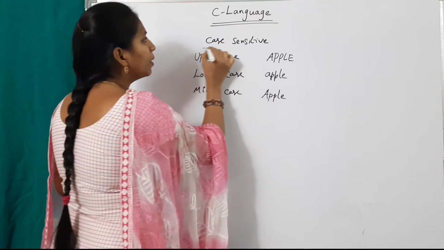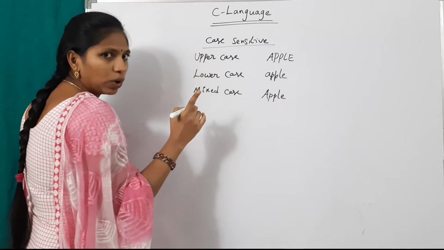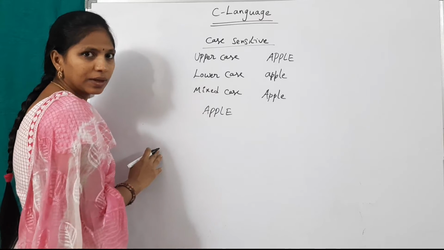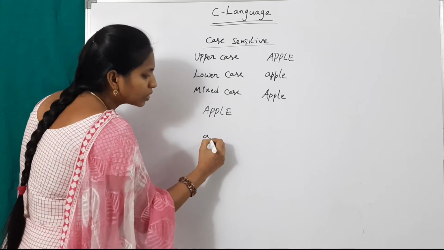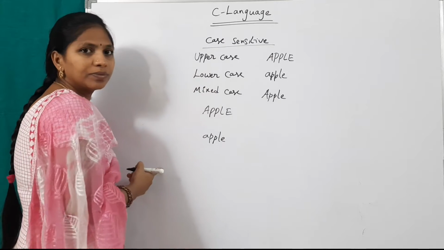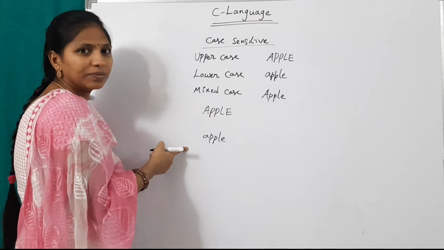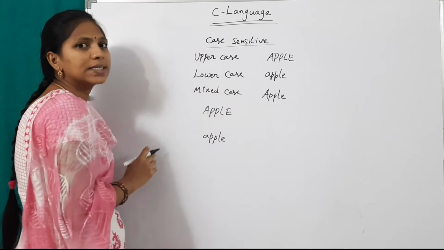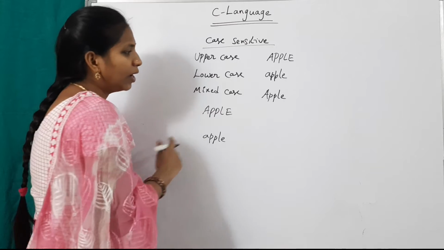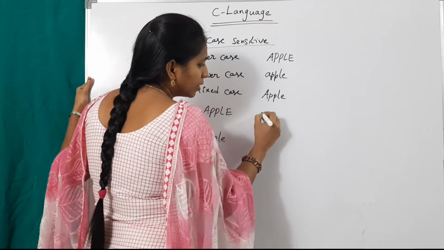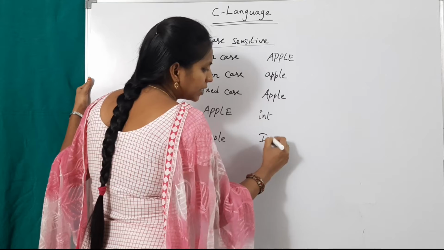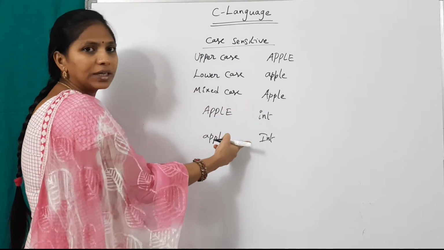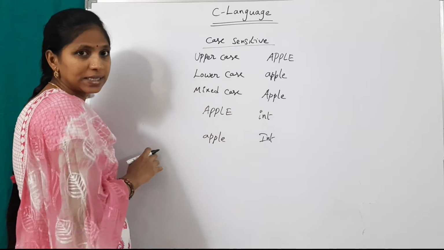Here, case sensitive means if I write in the program apple like this, with capital letters, and in the remaining statements I use it like this, both are different. This is different from this. This is called case sensitive language. Suppose small int is different from capital I, small nt. Both are different. This is called case sensitive. Very important.